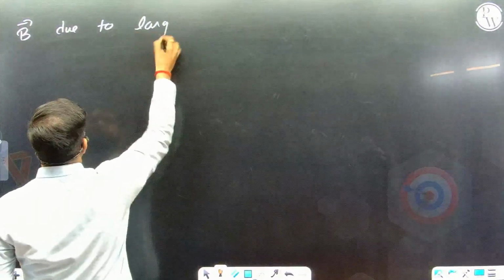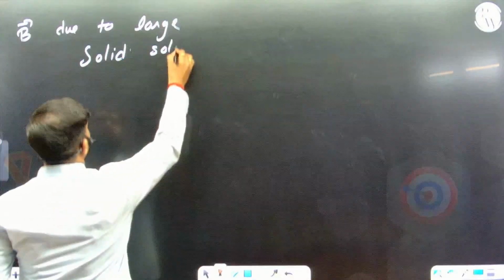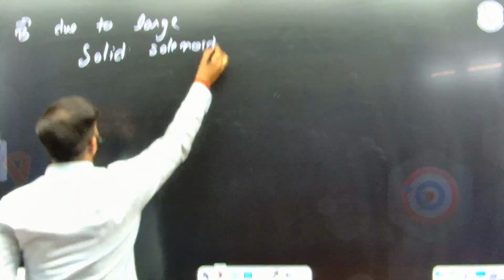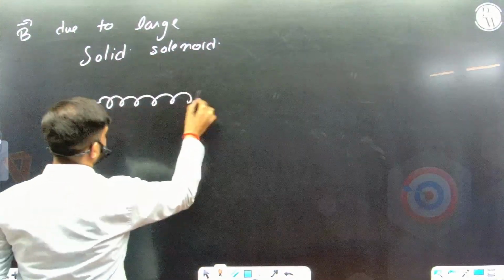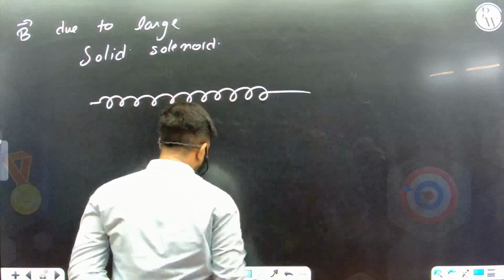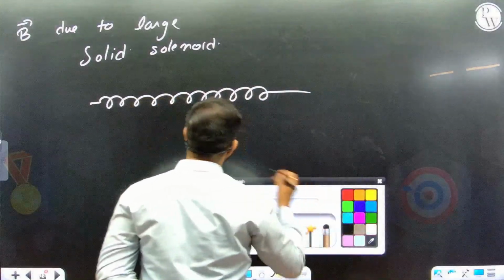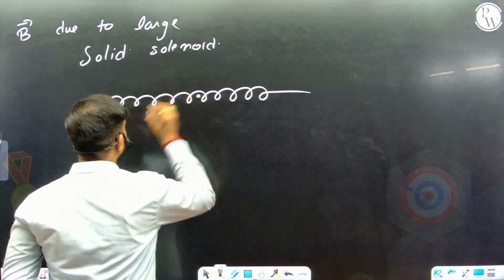Next is magnetic field due to a solenoid. Due to a large solenoid. So let's suppose we have a quite large solenoid, and I want to find the magnetic field inside the solenoid at some point.